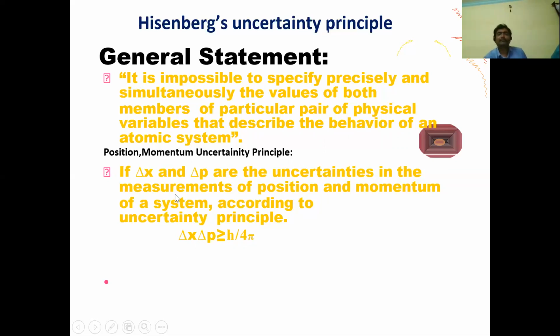What it says is that if you accurately figure out the position, then there is uncertainty in momentum. If you accurately figure out the momentum, then there is uncertainty in the position. Simultaneously, you cannot accurately determine both position and momentum. If the uncertainty in position is delta x and the uncertainty in momentum is delta p, then the product of these two is greater than or equal to h by 4 pi. This is called the position momentum uncertainty principle.